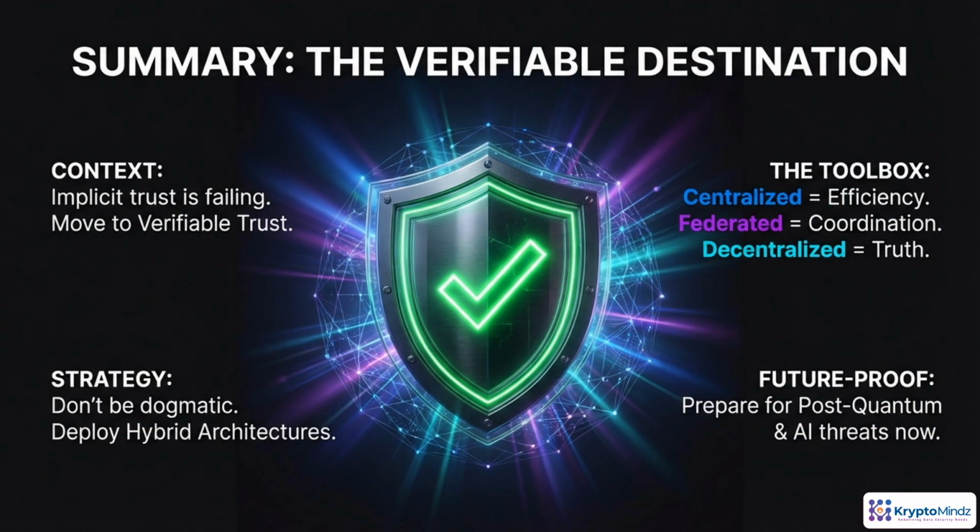The core shift is from implicit trust to verifiable trust, backed by cryptography, transparent protocols, and auditability. You now have a toolbox: centralized components for efficiency, federated layers for coordination, and decentralized ledgers when you need shared, tamper-evident truth. Aim for hybrid architectures, not purist blockchains, and start building in post-quantum and AI-aware defenses before you're forced to migrate under pressure.